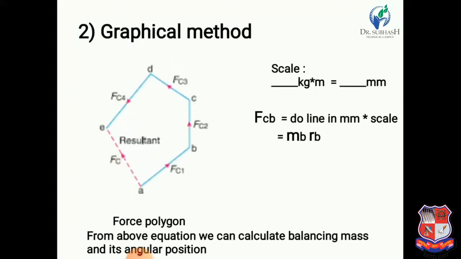If our system is not in complete balance and we draw a polygon, then we get an open polygon. Now the closing side of this polygon is nothing but the balancing force.